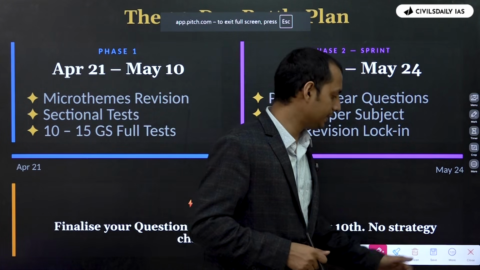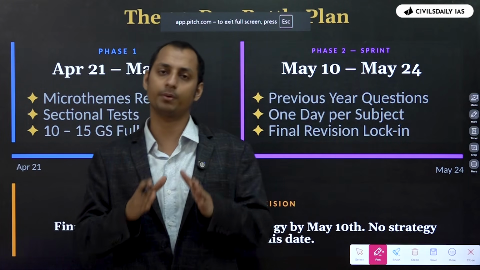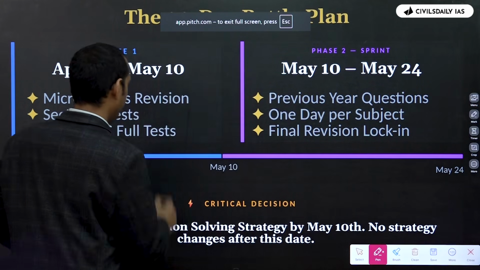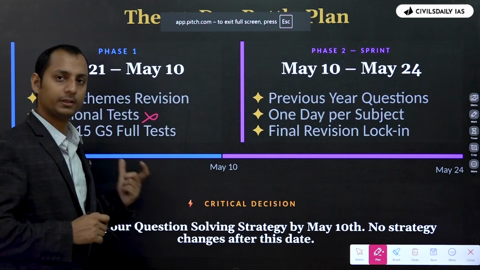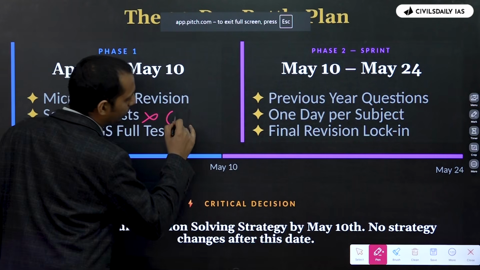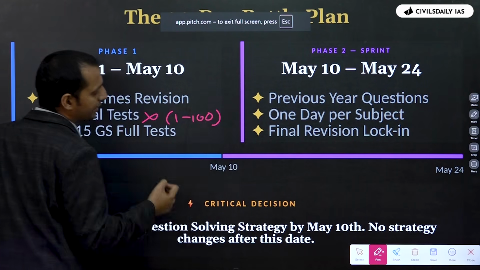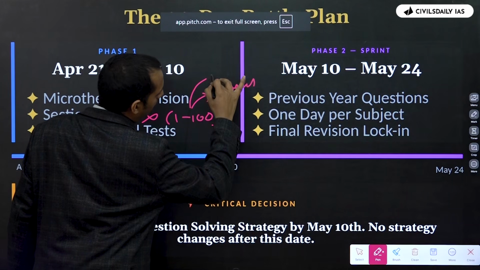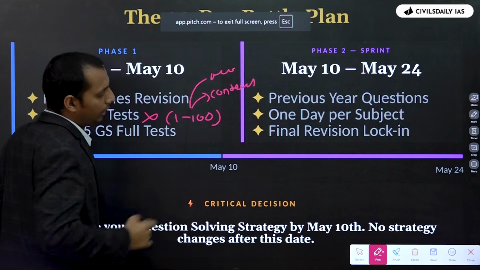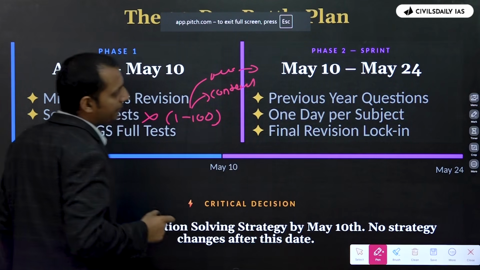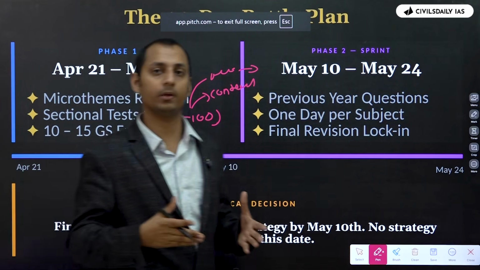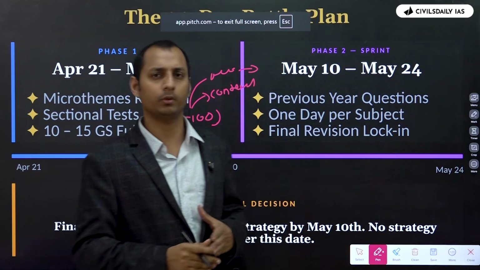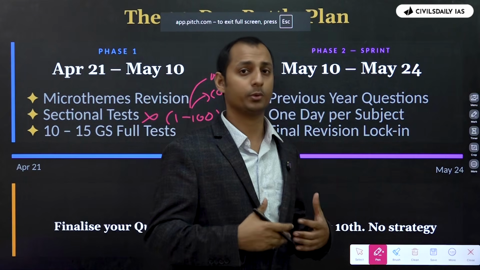FLTs are only about making sure that your time management is right. In a sectional test, you don't focus on time management. Rather, you can do the questions from 1 to 100. It's just about understanding आपकी कंटेंट सही है पॉलिटी पे, आप कौन सी माइक्रो थीम पे वीक हैं, आपको पता चल गया कॉन्स्टिट्यूशनल बॉडीज पे आप वीक हो, and you can focus mostly on the weaker areas and you can probably not ignore, but you can, Parliament pe aap abhi badhiya hai, so you don't have to invest more time on that.